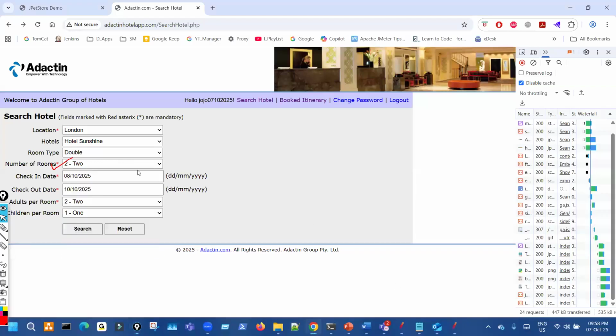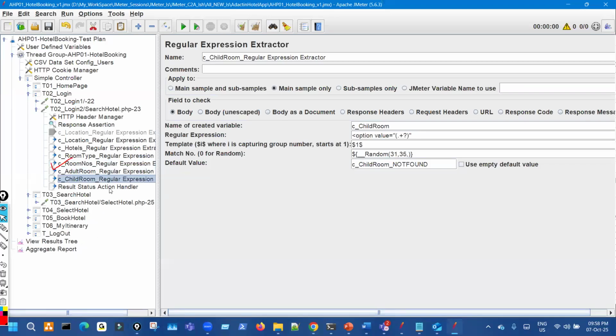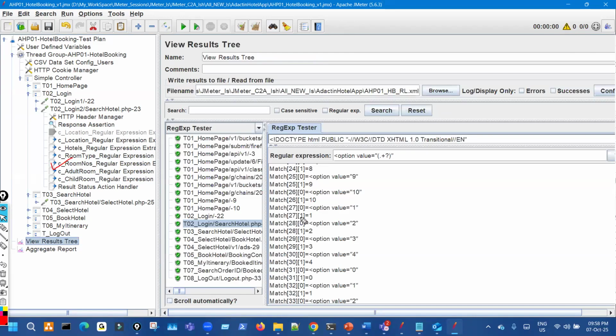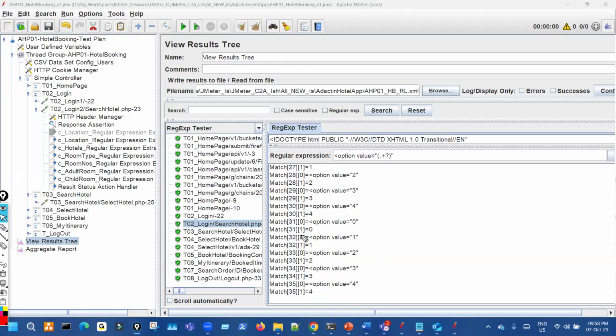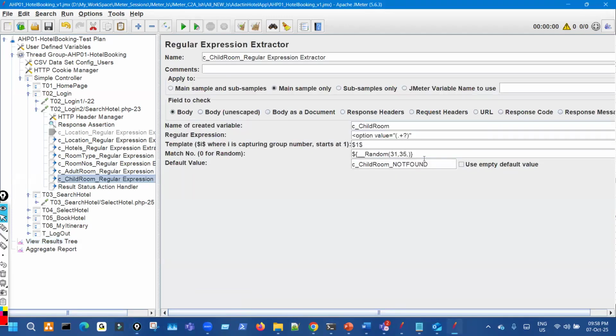After that, adult room and child room, same way in the sequence. Adult room from 27 to 13, you can see. This is 27. These 4 are adult. And the last 5, from 31 to 4, are child room. So like that, using range, we will extract all of these. Very simple, only one expression, but we have to play with the range, right?